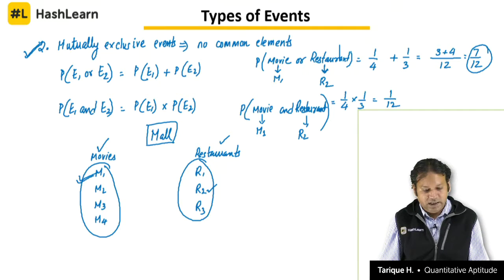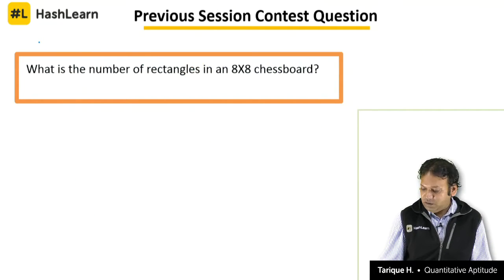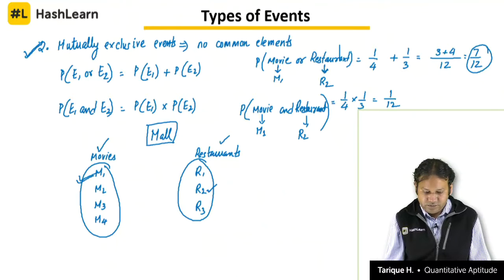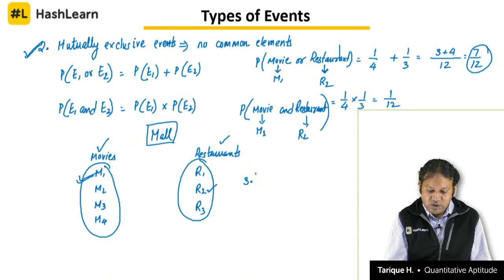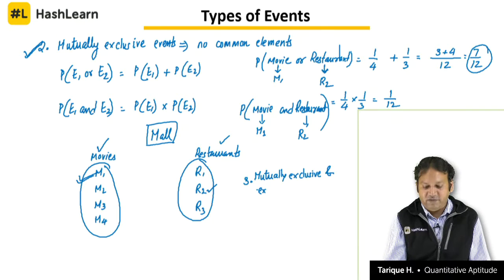Next, we have to understand the concept of, just a minute. So, the third type of event we will just see here, it is very simple, that is mutually exclusive and exhaustive. Mutually exclusive and exhaustive. So, exclusive we have already seen. What is the meaning of exhaustive?